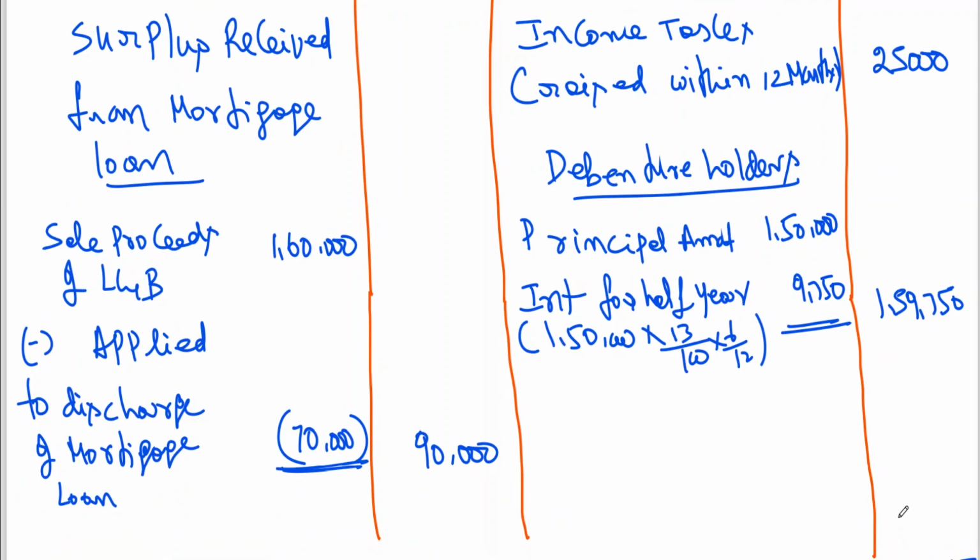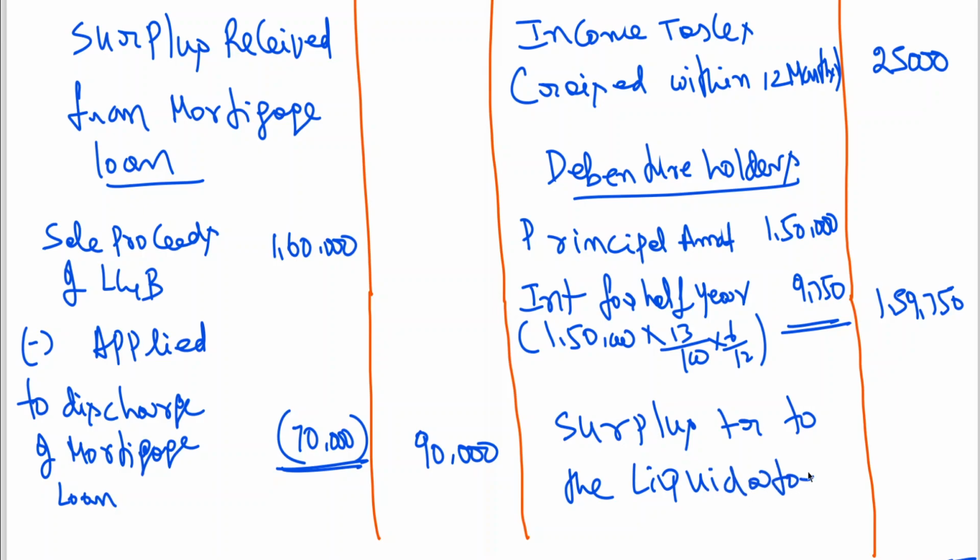It is coming to 1,03,300. This 1,03,300 will be given back to the liquidator. So surplus transfer to liquidator. It is coming to 1,03,300. Okay, I repeat once again.